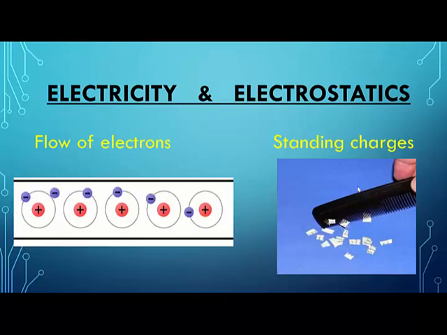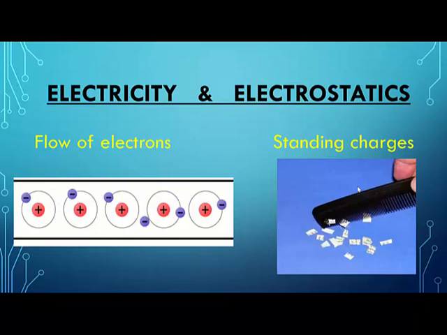Suppose you take a comb and bring it very close to a few pieces of paper. There the charges are not flowing but standing, in the comb. These charges in the comb will try to attract the piece of paper. Such charges are called standing charges or static charges.